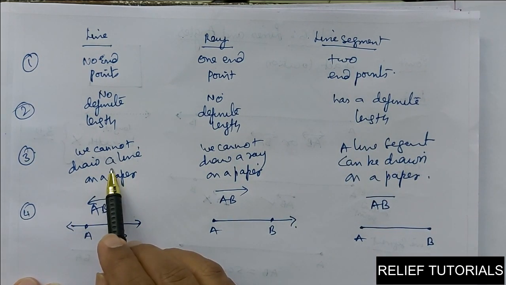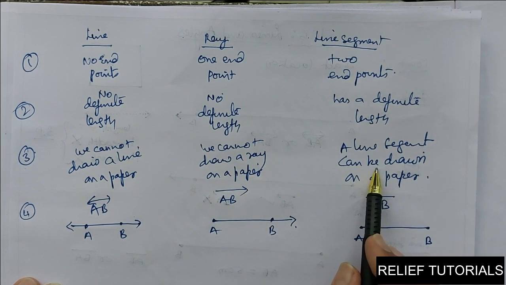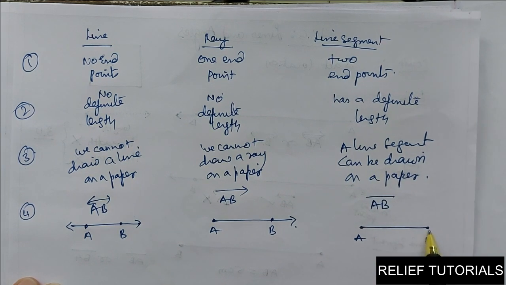Here line cannot be drawn on a paper. Why? Because it extends endlessly in both the directions. Ray also cannot be drawn on a paper. Why? Because it extends endlessly in one direction. Whereas in the case of line segment, it does not extend endlessly in any direction. So, we can draw line segment on a paper, and these are the symbols.